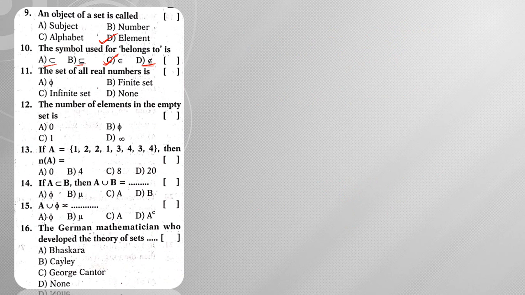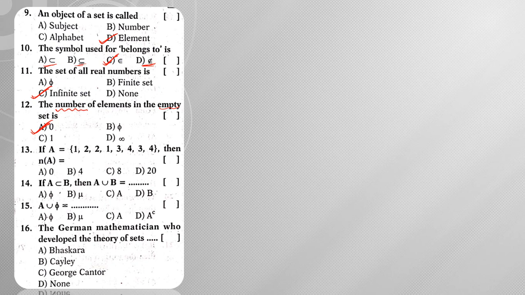Next, the set of all real numbers is. How many real numbers do we have? We have an infinite number of real numbers, hence it is an infinite set. The number of elements in the empty set is, so how many elements are present? It is asking about the cardinal number of the empty set. Whenever he asks about the cardinal number of the empty set, it is 0.